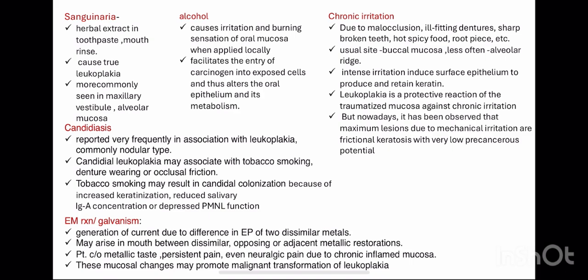So these are all the local factors. You don't need to write all these in the exams. These are only for the, you know, general knowledge. So in the exam you have to only write the main points: sanguinaria, alcohol, chronic irritation. These five. This is enough. Okay. So in the next slide,